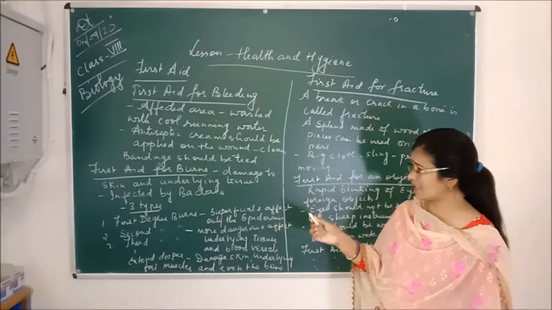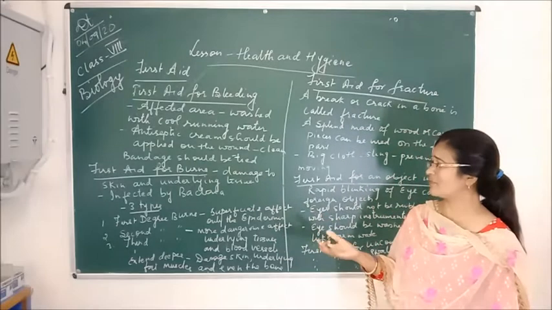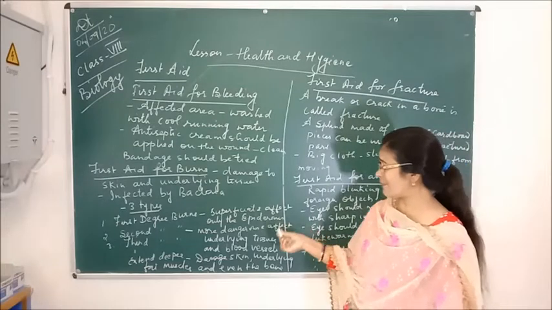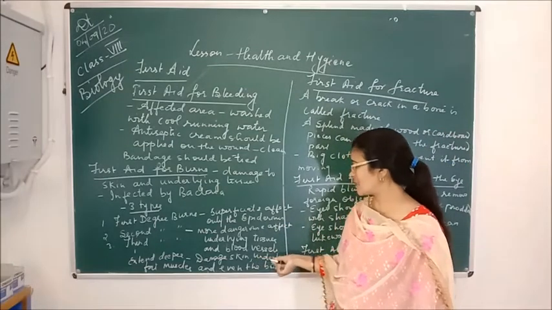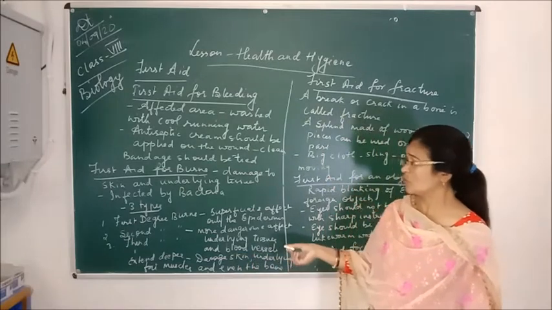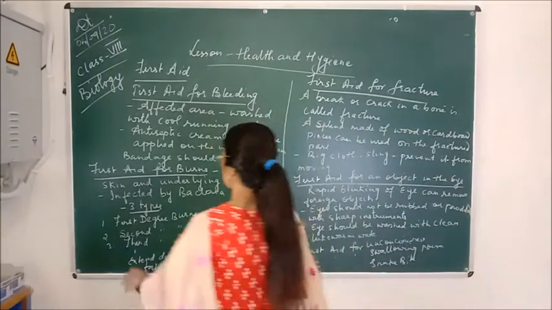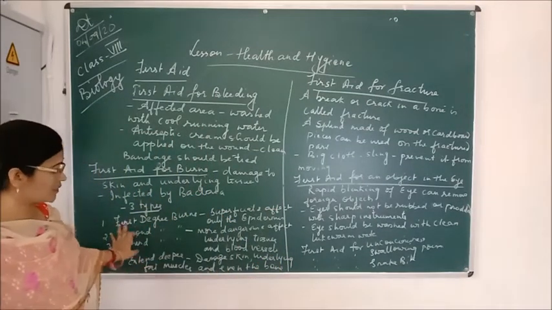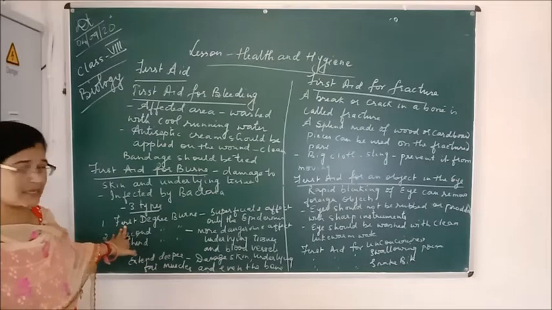Third degree burn is more dangerous than the first and second degree burns. In third degree burns, there is damage to the skin as well as underlying fat, muscles and even the bones. Out of these, the third degree burn is the most dangerous and it is fatal also.